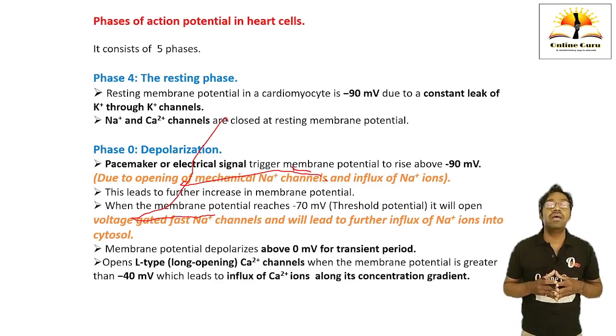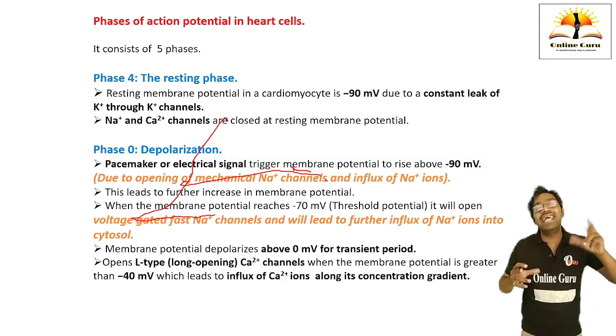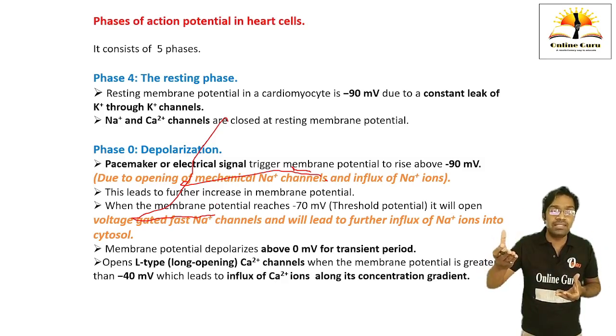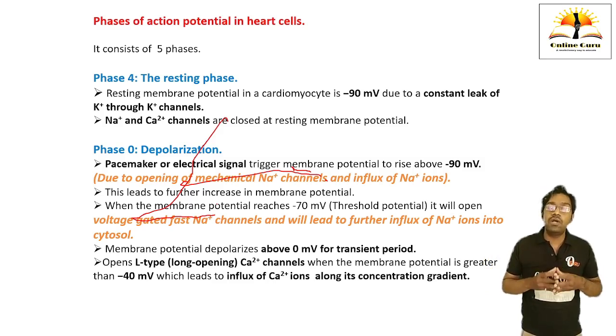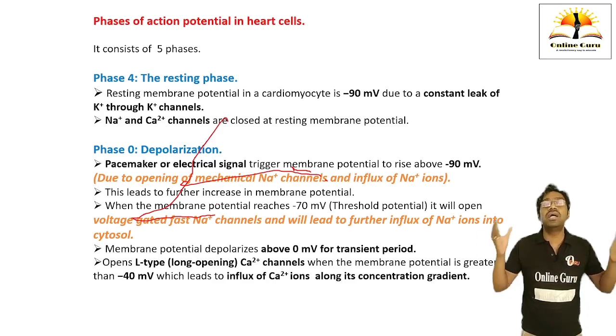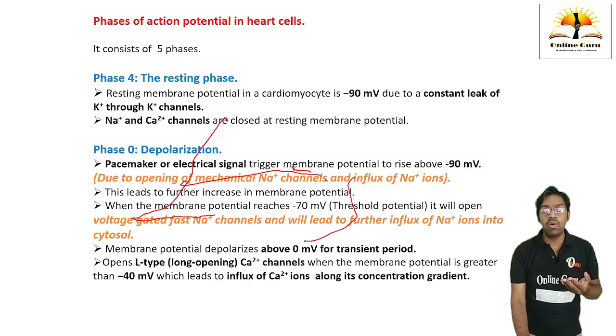And these voltage gated fast sodium channels are very sensitive to the change in the electrical membrane potential, meaning voltage. When the voltage changes in the cell membrane, then these sodium channels will open, therefore they are called voltage gated fast sodium channels. Then what will happen? There is an influx of sodium very rapidly, and a huge surge of sodium will come inside the cytosol. And at this phase, the membrane potential will rise above 0 millivolts for a transient period, a very brief period.